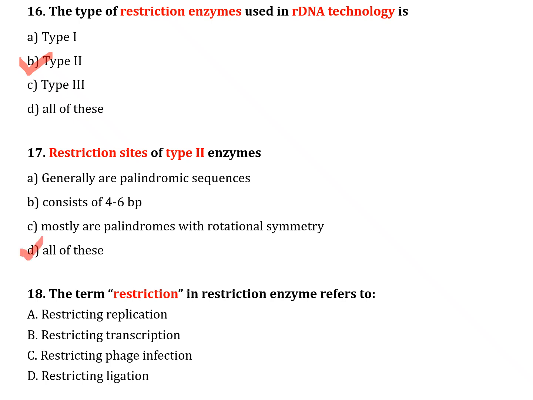The next question number 18. The term restriction in restriction enzyme refers to: option A, restricting replication. Option B, restricting transcription. Option C, restricting phage infection. Option D, restricting ligation. The correct answer is option C, restricting phage infection.